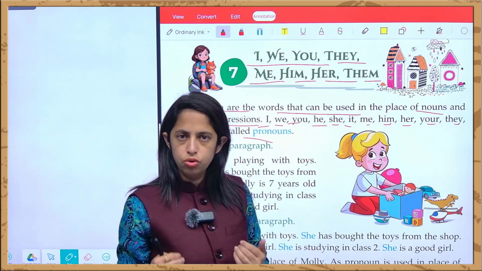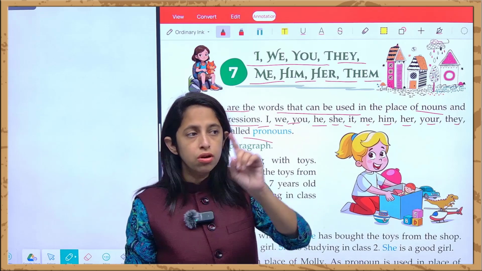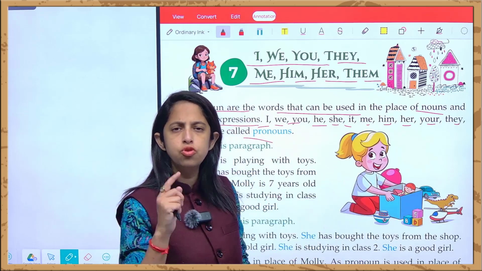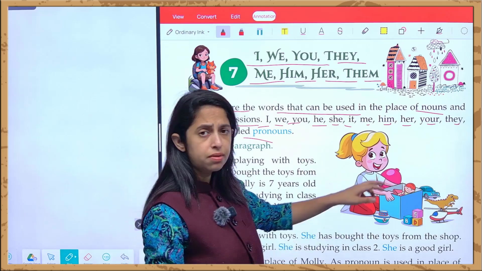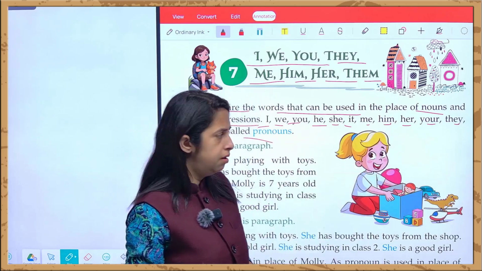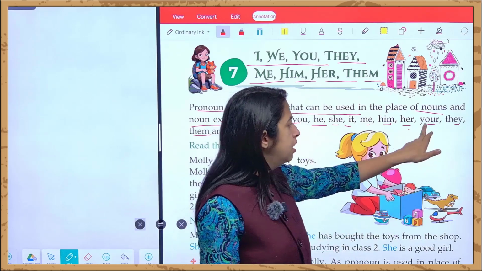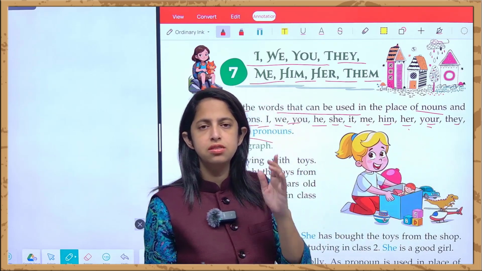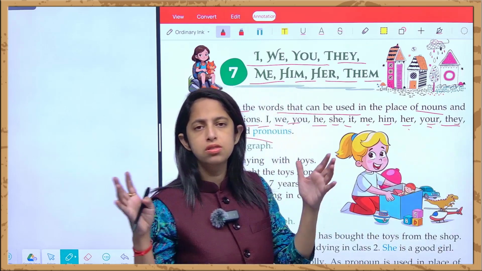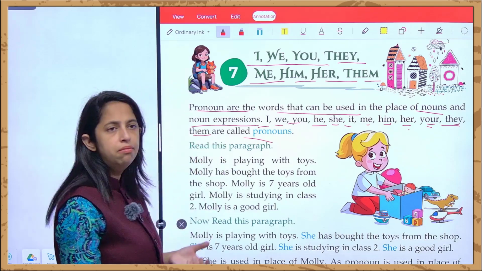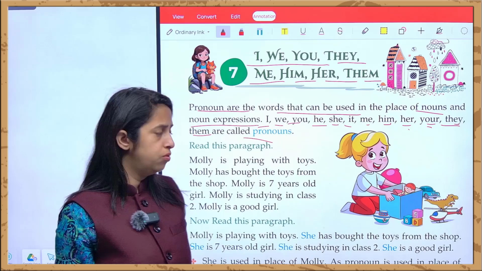Me means oneself, basically the other form of I. Him means when we are talking about a third party, like suppose you and me are talking and we are talking about a third party, at that time we'll be using him. Then it's her, this is for the female. Here, your means possessiveness. This is your pencil. This is my pencil. They means when we are talking about many people, and them again is for a third party, but many people.